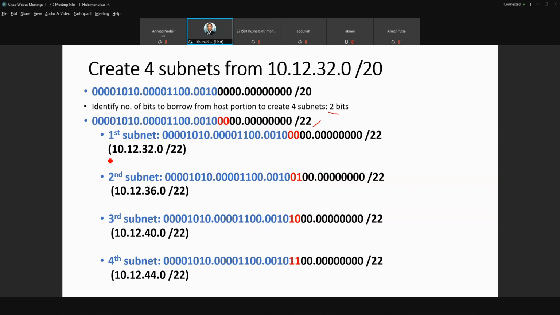This is the first subnet, with bits 00: 32.0/22. The second subnet will be 01, see this color, so now the number is 36. The third subnet has the combination 10, and it becomes 40. And the last one becomes 44 when you have 11.